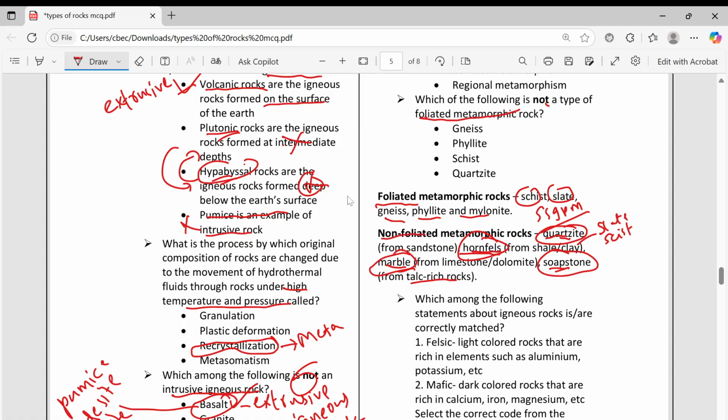You cannot, for example, take marble and make it into sheets. You cannot break this into sheets. That is non-foliated. So here the question is asking for a non-foliated metamorphic rock. So quartzite is the answer. This is the non-foliated.